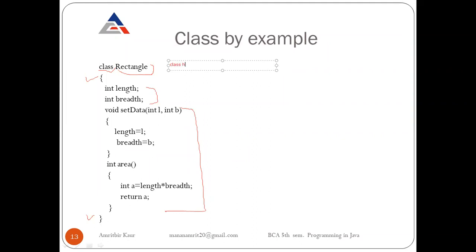This is our class header. This is our field declaration. And this is our method declaration. And this is our class body.